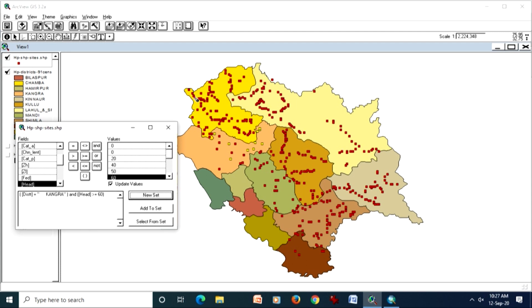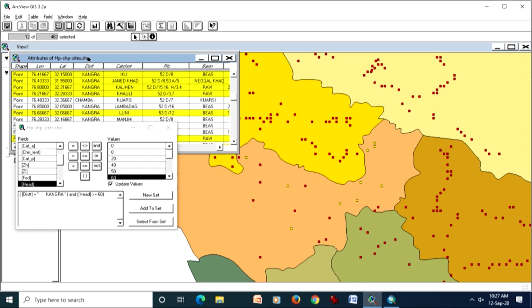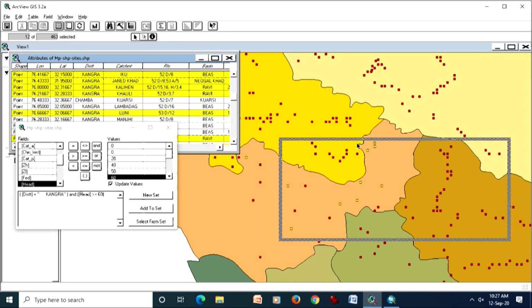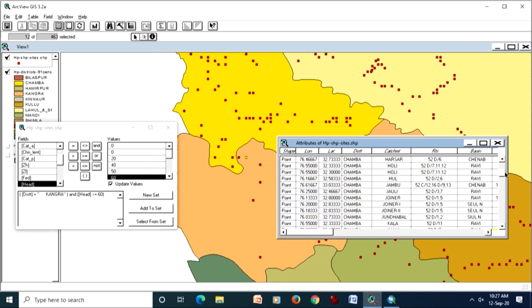So, these sites which are shown here in yellow color are satisfying these two conditions, that they belong to the district Kangra and head is more than or equal to 60 meter. Now, let me show you the results. Here these are the results in the attribute table, and you can bring all results together also like this, like in ArcGIS.